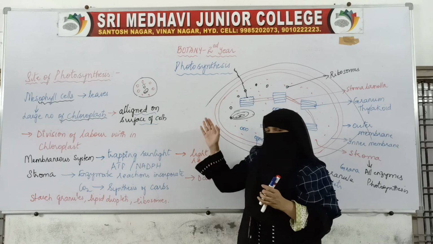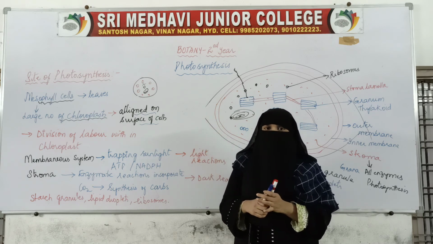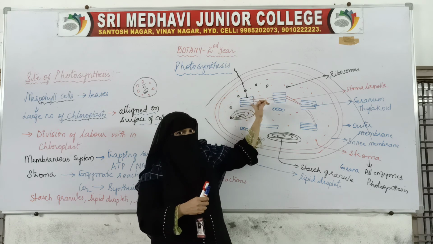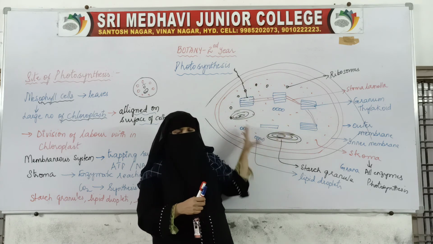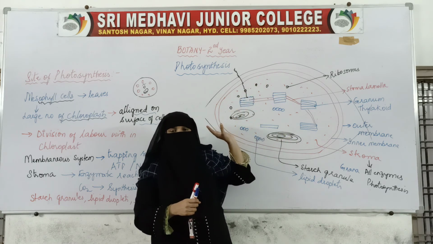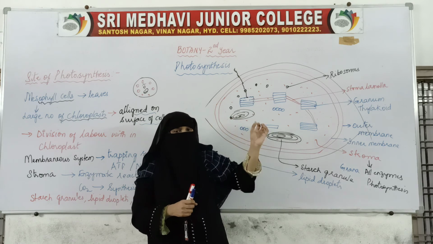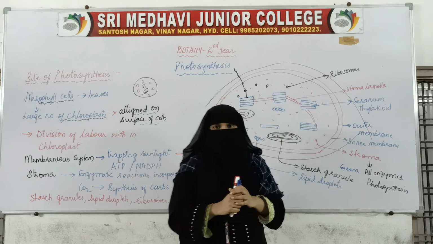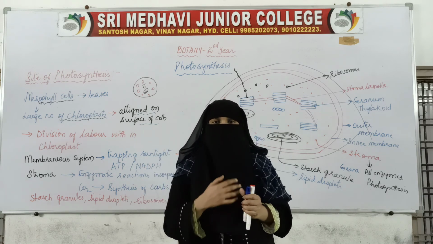So as of now, the chlorophyll is present on the stacks of thylakoid membrane, and this chlorophyll is present in an intact structure, that is chloroplast. So chlorophyll along with the intact structure of chloroplast is the site where photosynthesis takes place. Next we will see in the next video.